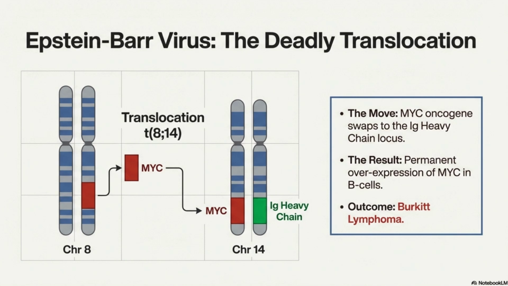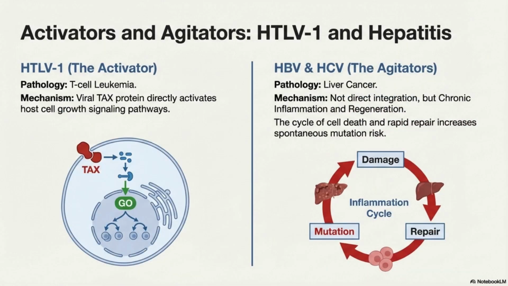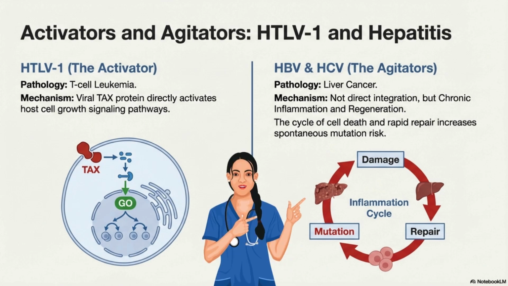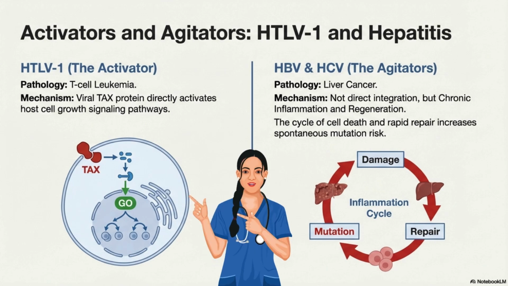EBV virus causes Burkitt lymphoma. Translocation 8;14, that is translocation of the MYC gene, takes place. HBV or HCV cause liver cancer. The mechanism is it causes cancer through chronic inflammation and regeneration. HTLV-1 causes T-cell leukemia. The TAX protein activates the growth.